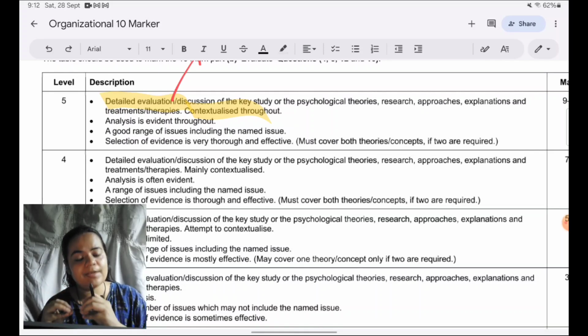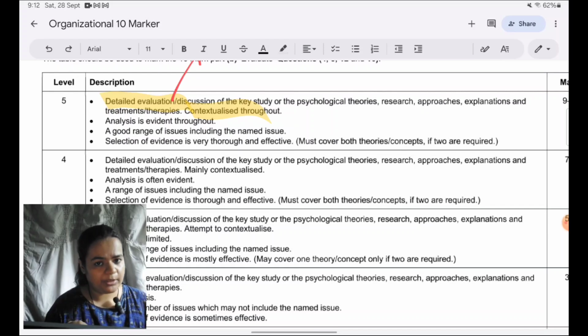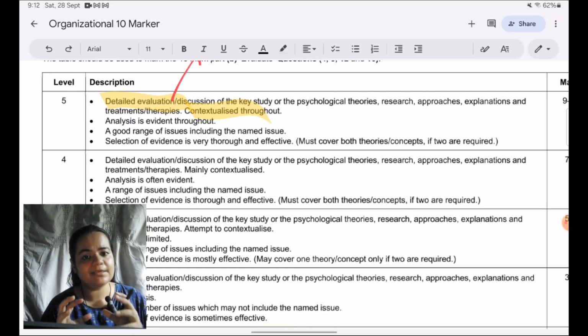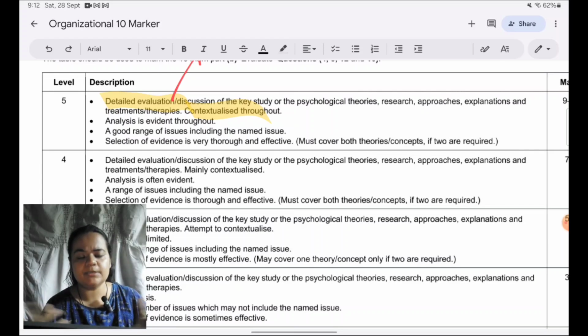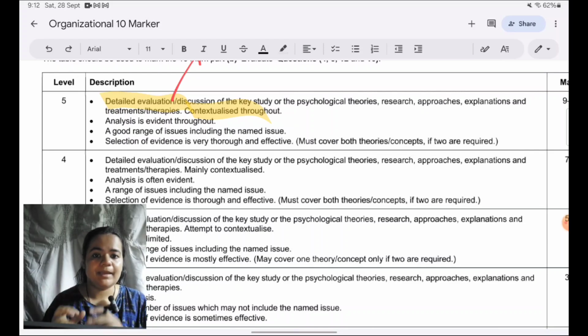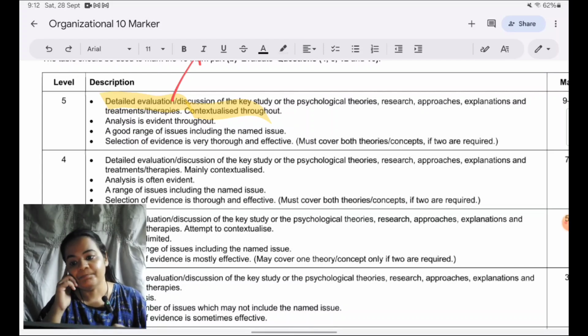It means whatever you're talking about, whichever theory or study, every evaluative point that you make, every strength or weakness which you suggest, has to be with reference to that theory or study, not generally. They don't want to know generally what's the problem of reductionism or determinism or application. They want to know with respect to that theory. So keep it in mind, none of your points in the answer should be generic in nature. You're not going to get high marks for those.